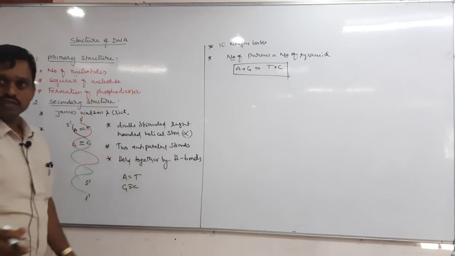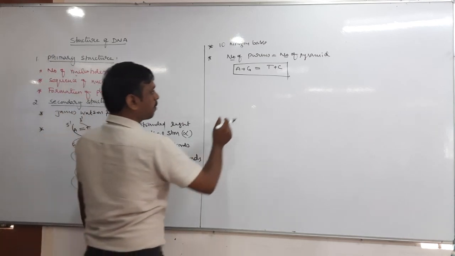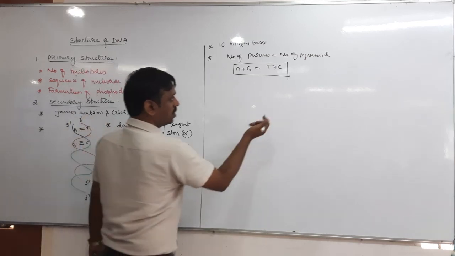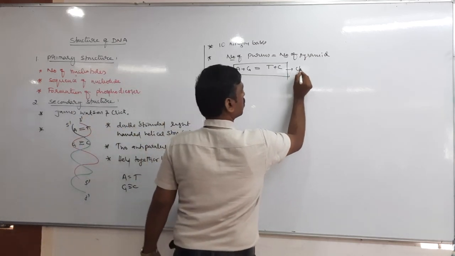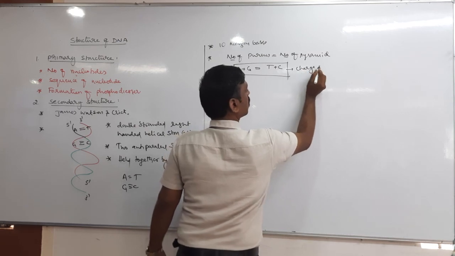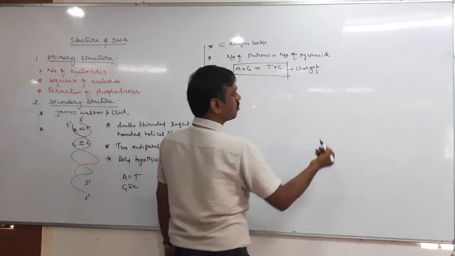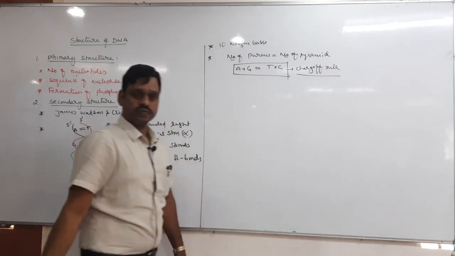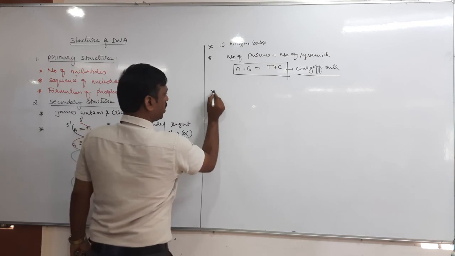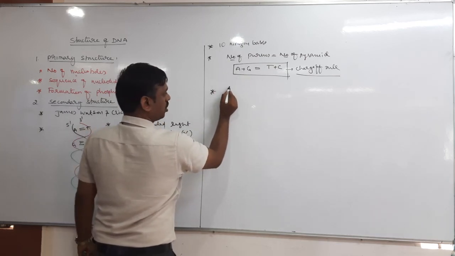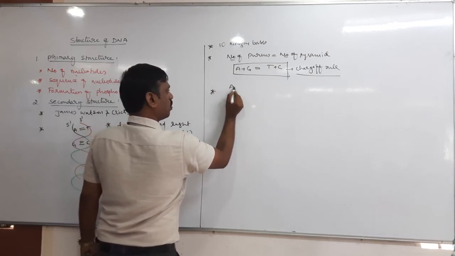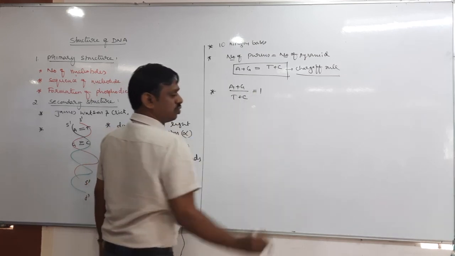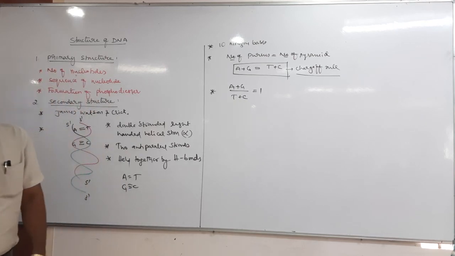It is called Chargaff's rule. So A plus G is always equal to T plus C. Therefore, A plus G by T plus C is equal to 1. The ratio is 1.